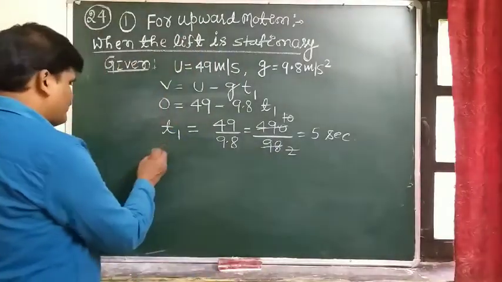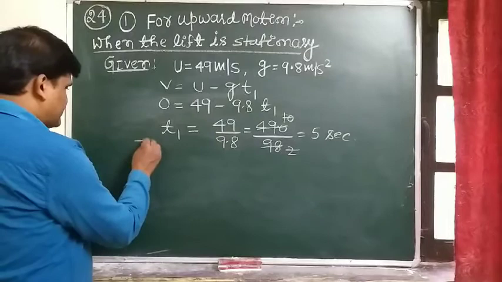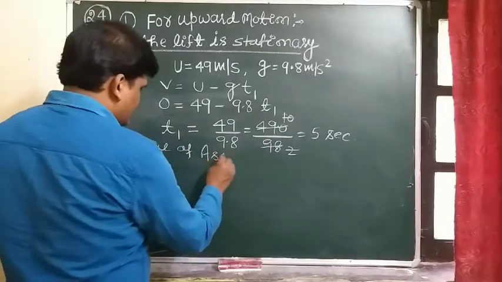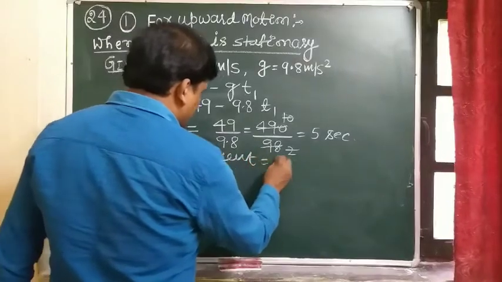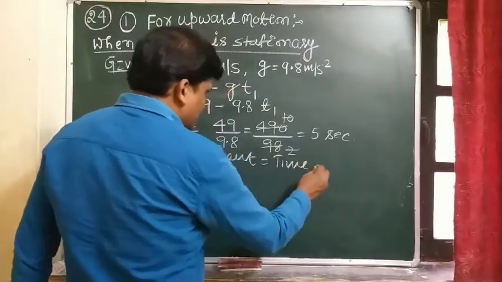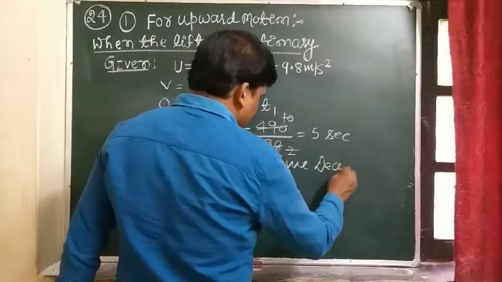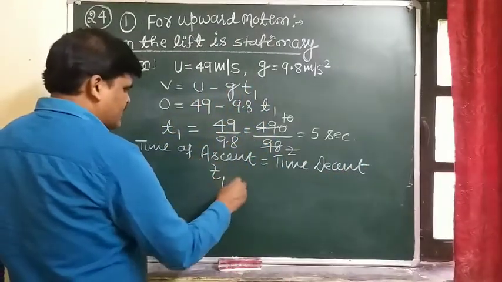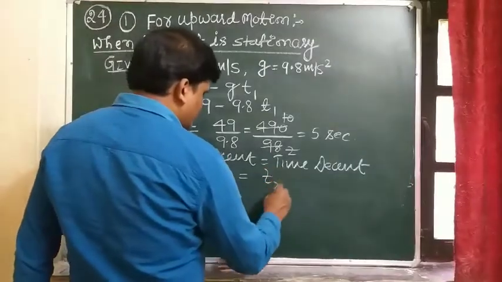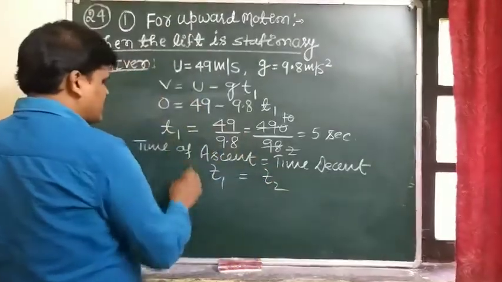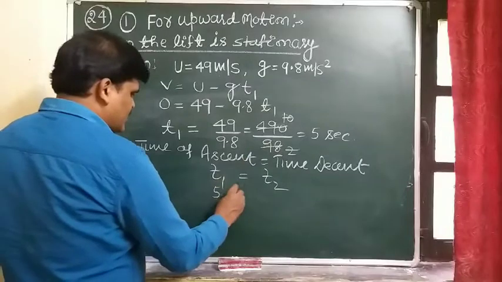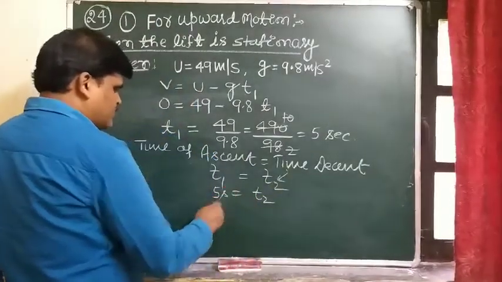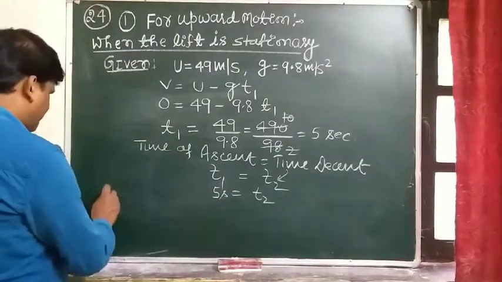So the time of ascent, T1, equals the time of descent, T2. The time of ascent is 5 seconds, so the time of descent is 5 seconds also.